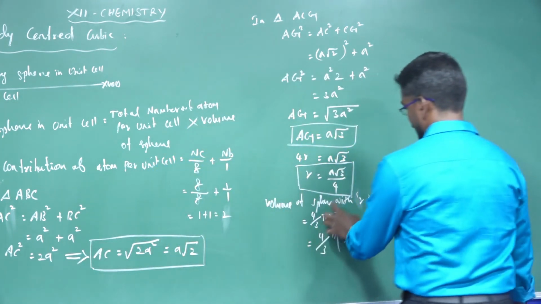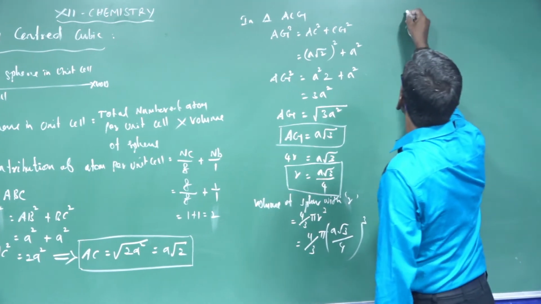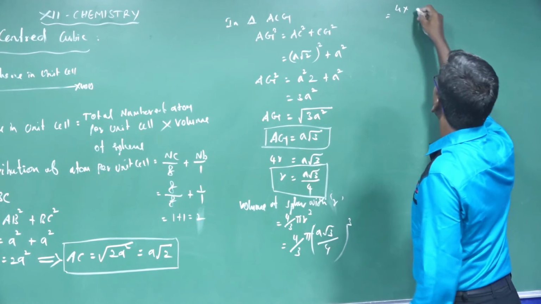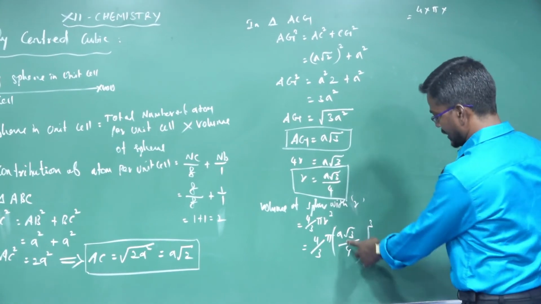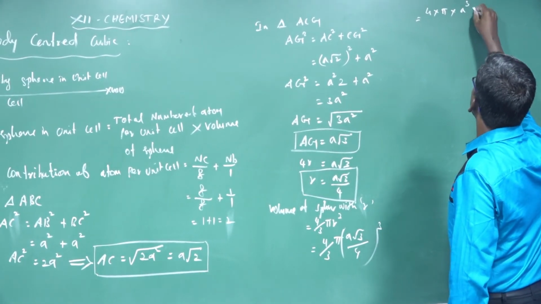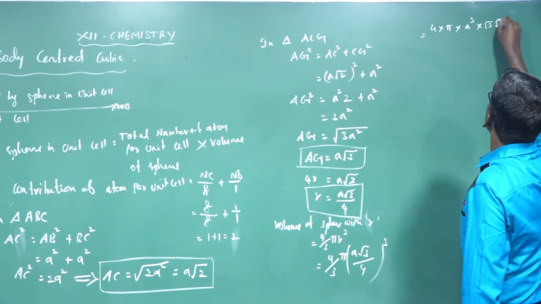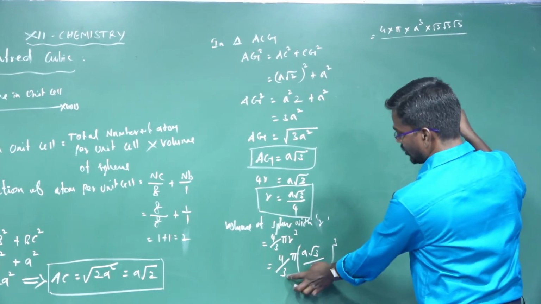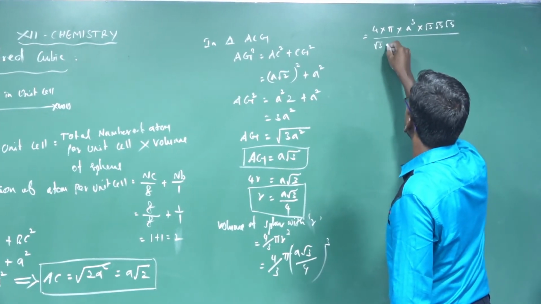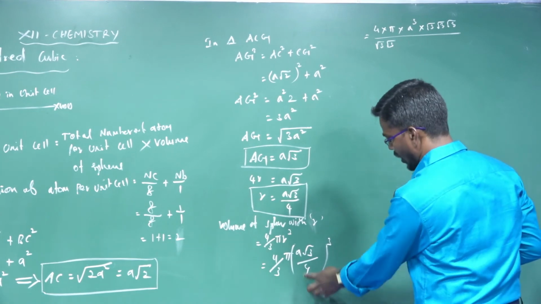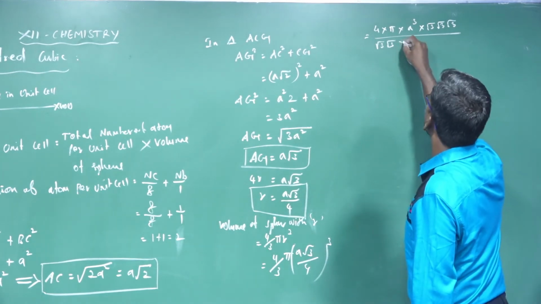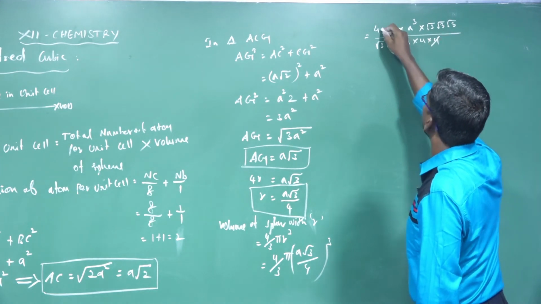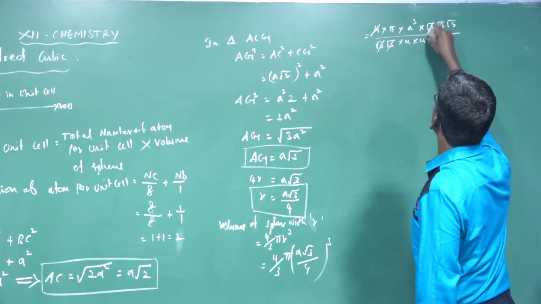So the volume of the sphere is 4 into pi into a cubed into root 3, divided by 3, and 3 splits into root 3 times root 3. Another one, 4 to the power 3 is 4 into 16. The 4s cancel, and root 3 cancels with the root 3.